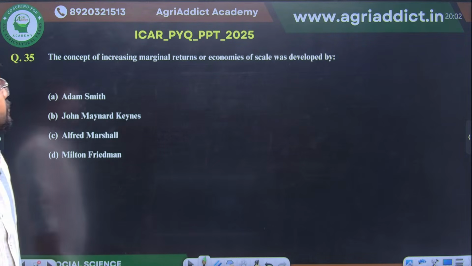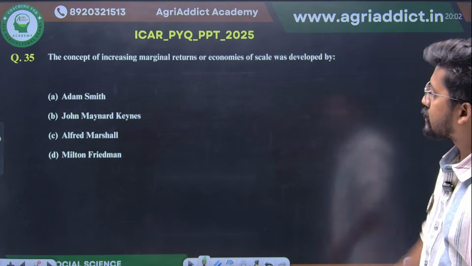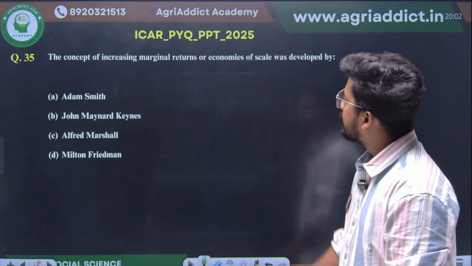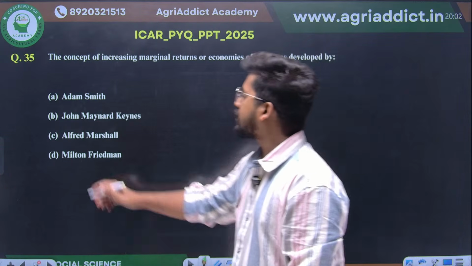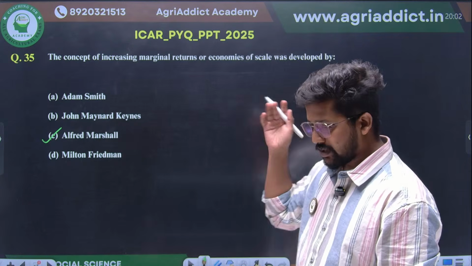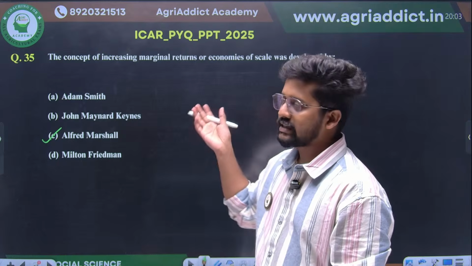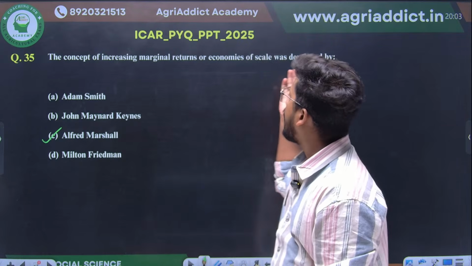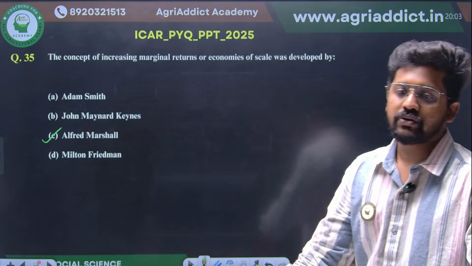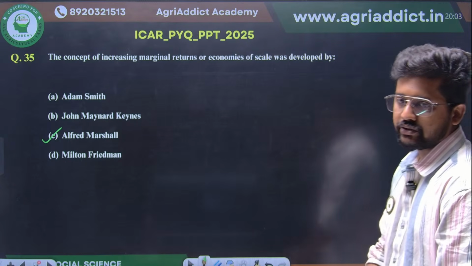Next question, the concept of increasing marginal returns or economies of scale. This is a factual question. This was given by none other than our Alfred Marshall. Direct question. So remember that economies of scale, diseconomies of scale, the concept of increasing marginal returns, all these things were given by our fundamental economist Alfred Marshall. So C will be the correct answer here. No issues, no issues. Yes, C.